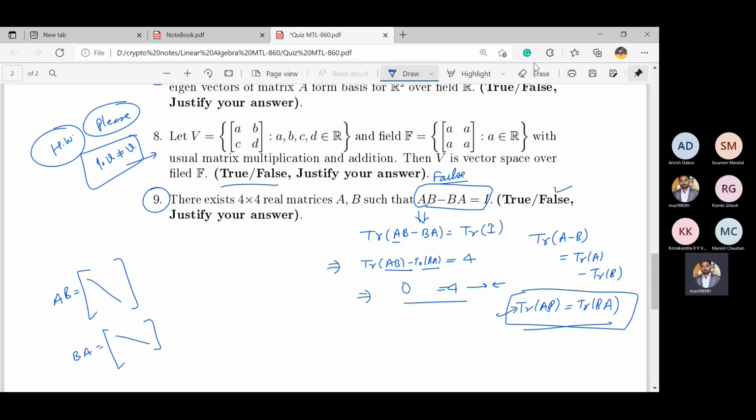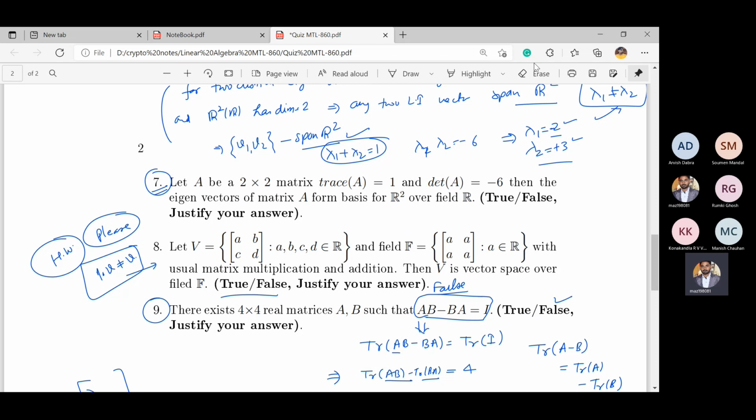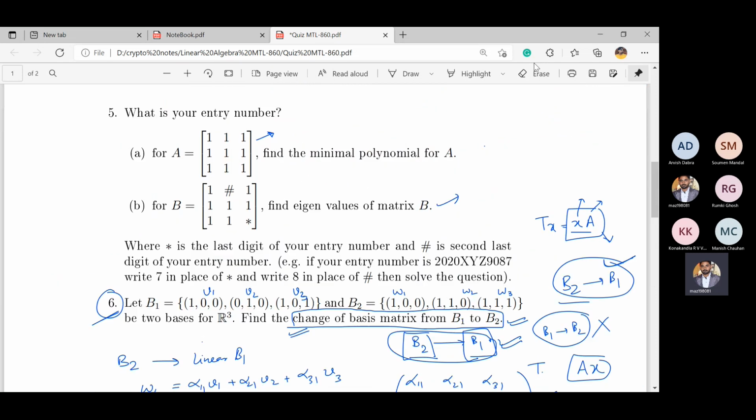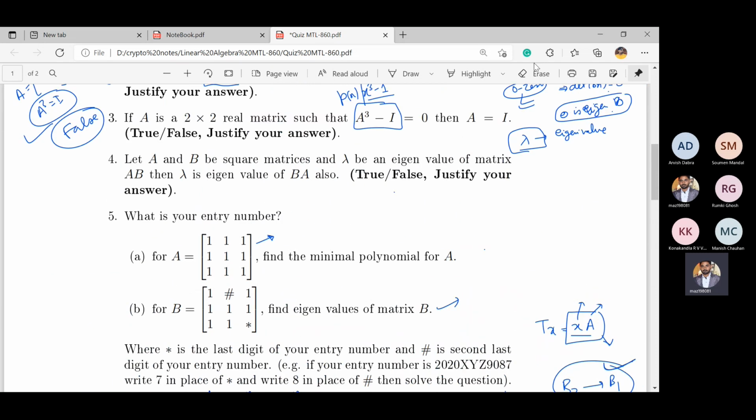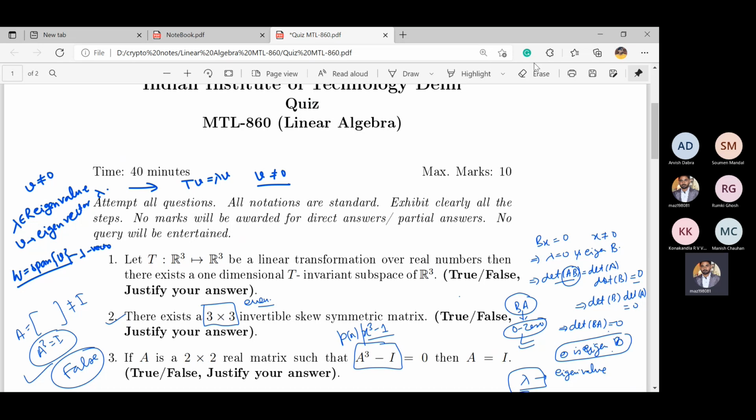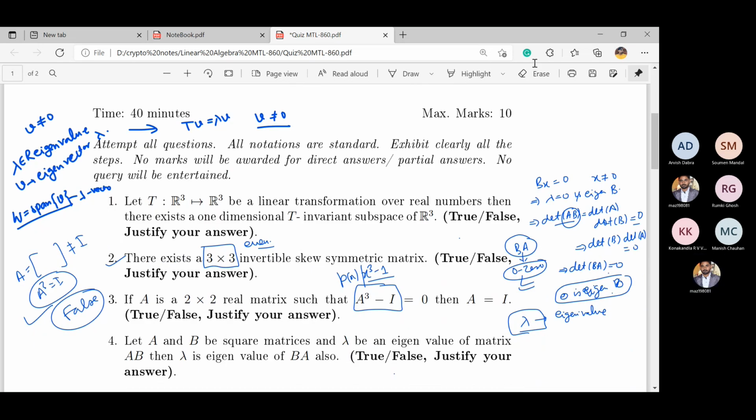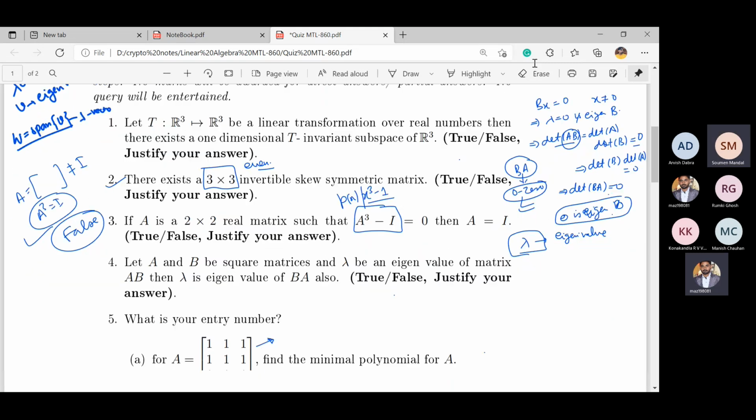So yes, anyone has any doubt or any comment overall? Other than this one, Suman has stated that this paper was a little bit lengthy. So how much extra time do you need to solve this paper completely? Yes, Suman? Can you repeat once? You say the paper was lengthy, so yes. I want to know how much time do you need to solve this paper?